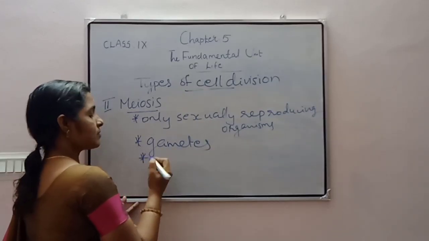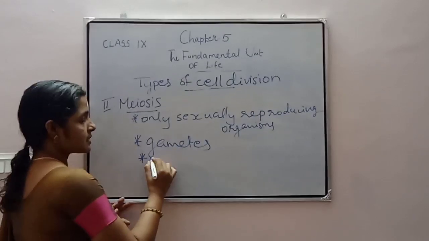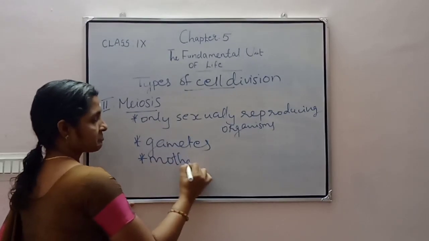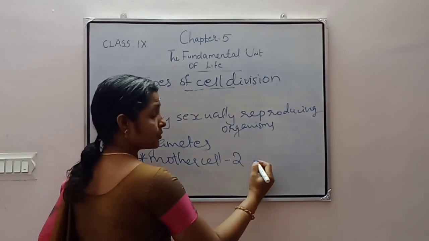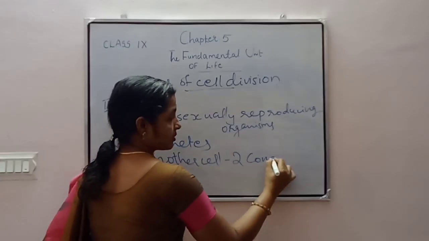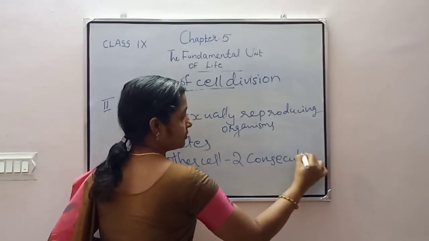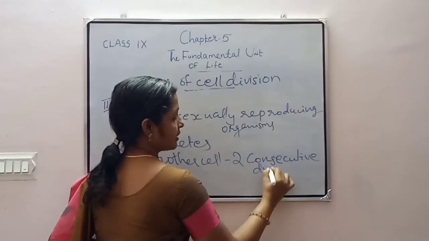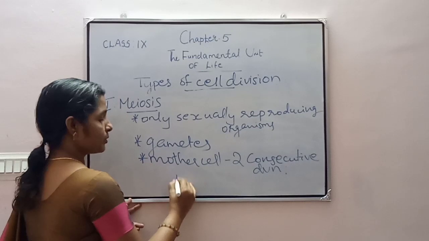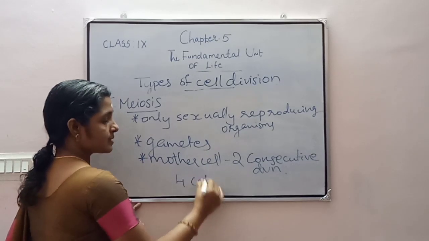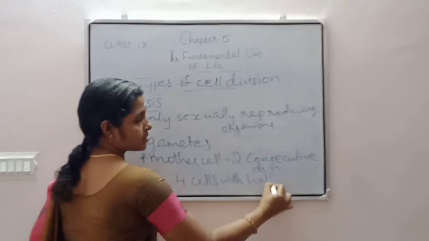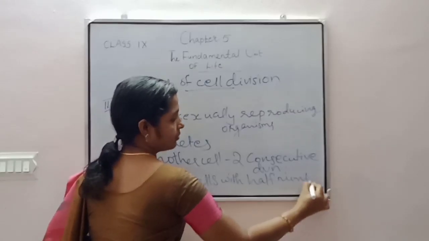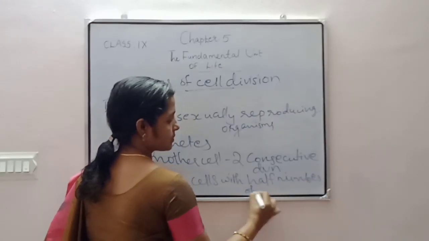And in this type of cell division, the mother cell undergoes two consecutive divisions, finally producing 4 cells with half the number of chromosomes.